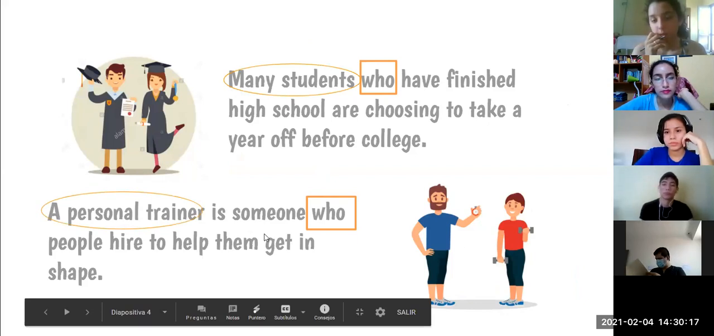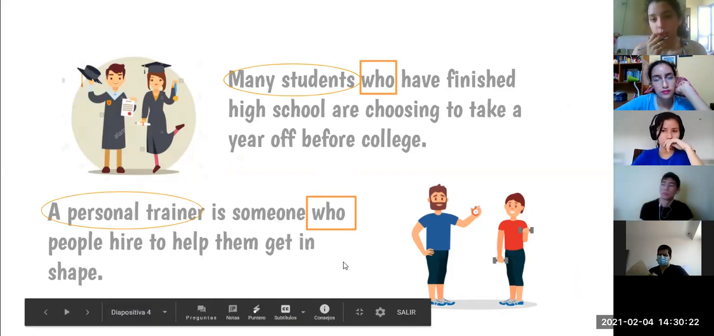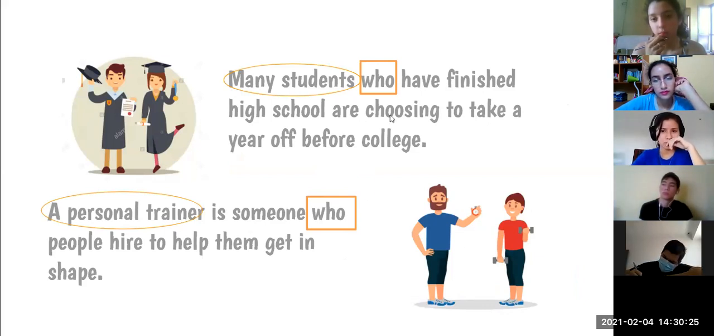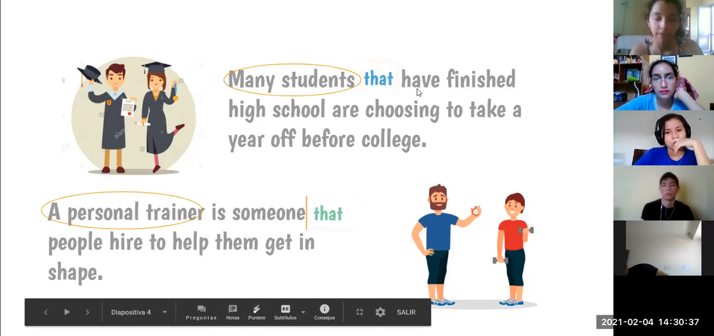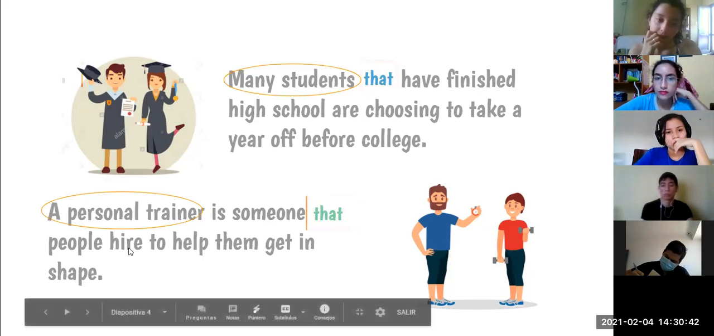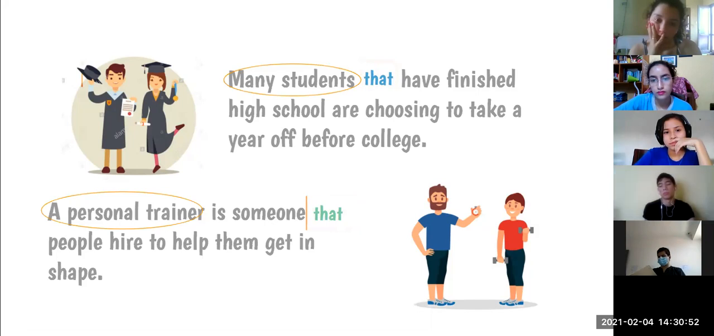Okay, very good. And how can we replace this who in these sentences? Is there any way in which we can replace who in the sentences? Put that. That, very good. We can say many students that have finished, or we can say a personal trainer is someone that people hire, right? So we can replace who with that. And these are relative pronouns that we use for relative clauses, okay?